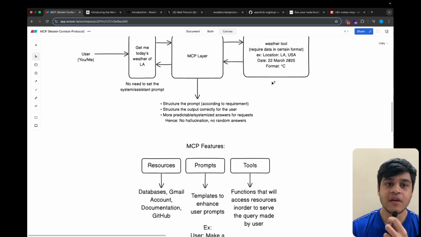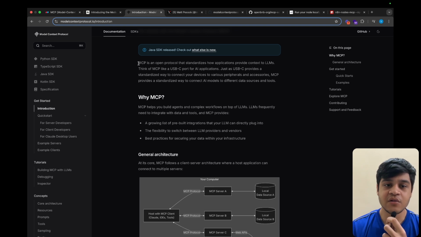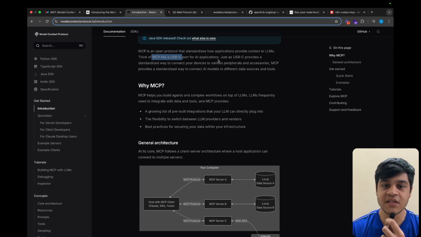We can also refer to modelcontextprotocol.io, where all the documentation about MCP is written. They have written that MCP is an open protocol that standardizes how applications provide context to LLMs. They say to think of MCP like a USB-C port for AI applications. Just as USB-C provides a standardized way to connect your devices to various peripherals and accessories, MCP provides a standardized way to connect AI models to different data sources and tools. So it's just a protocol, a set of rules that we require in order to connect our tools to various LLMs.